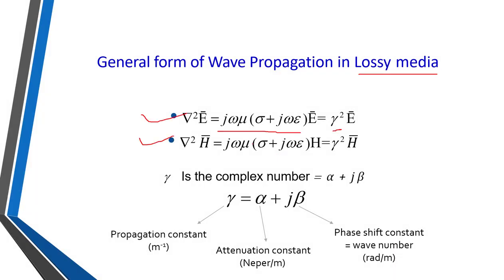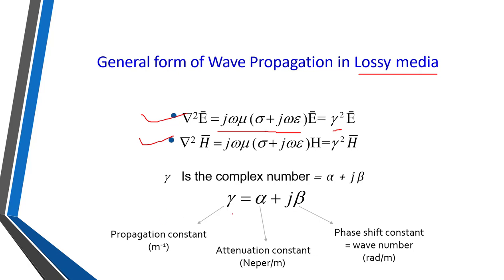Okay, so there will be an example based on finding the propagation constant later on, also in transmission lines. This gamma, you have to remember, is equal to alpha plus j beta. For example, if gamma is say 3 plus 4j, then 3 is nothing but alpha and 4 is nothing but beta. In this way we can separate out alpha and beta from that.